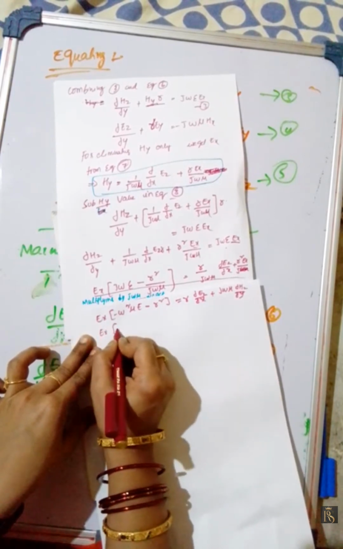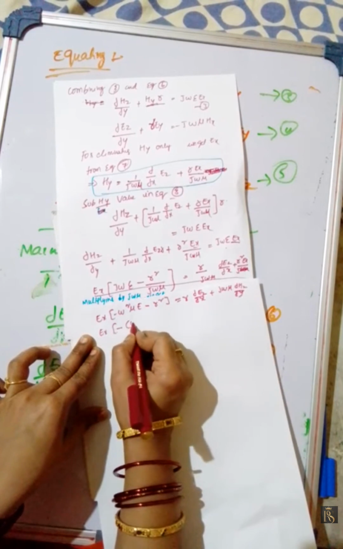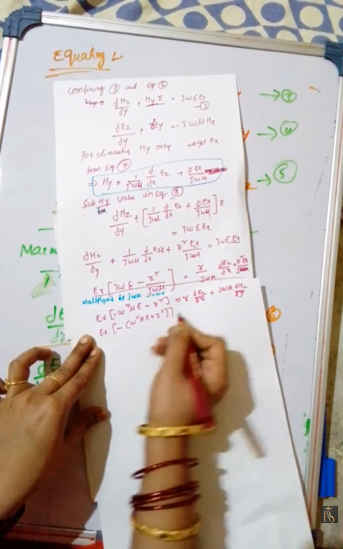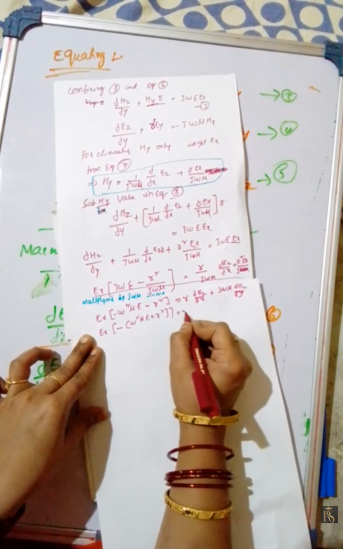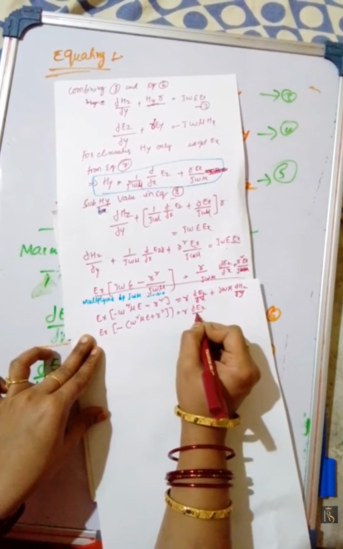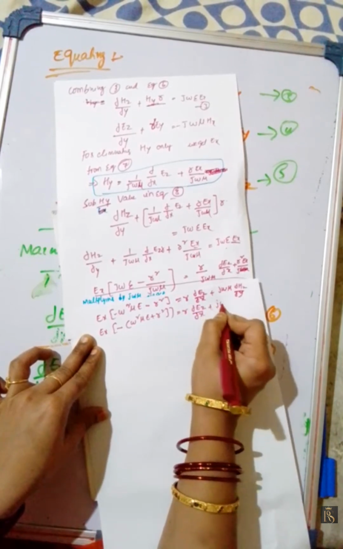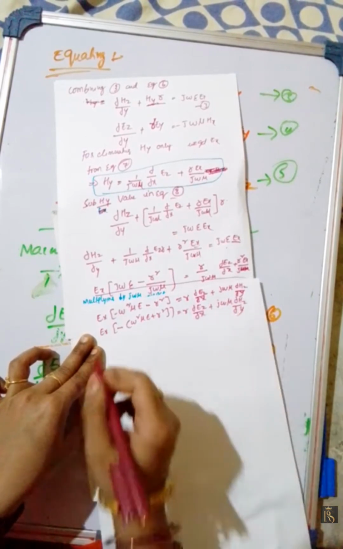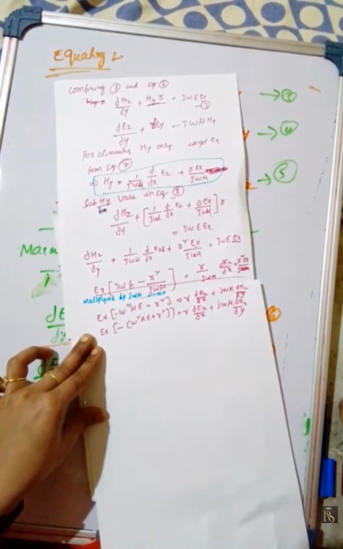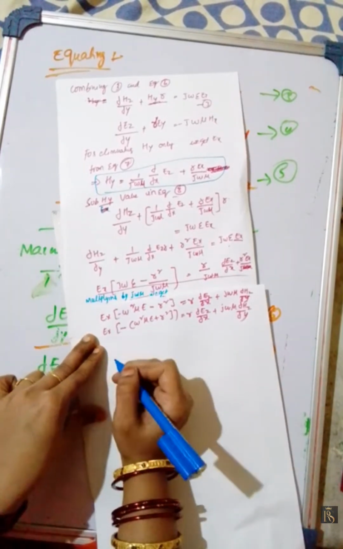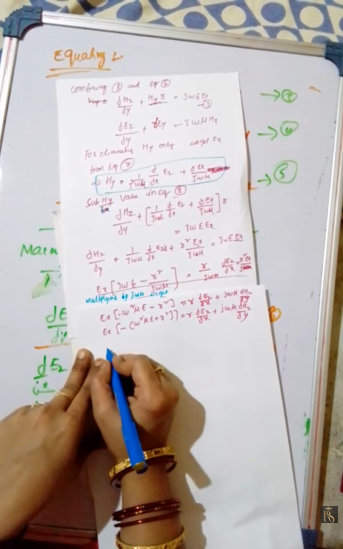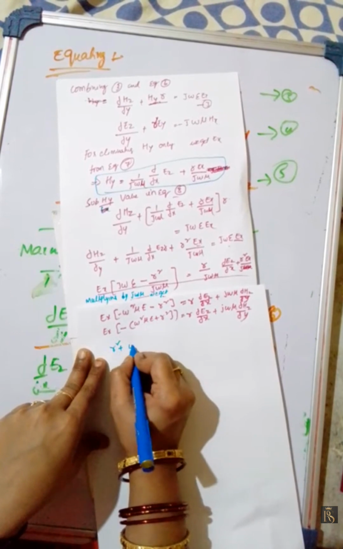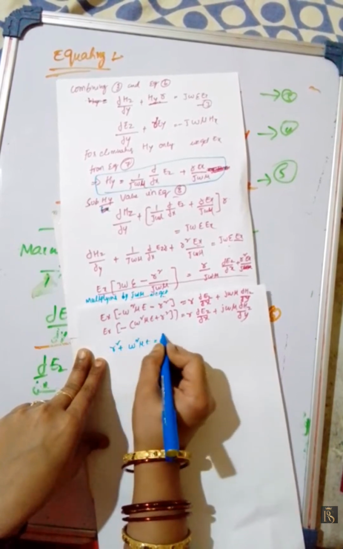Ex minus is common, minus I am taking omega square mu epsilon plus gamma square is equal to gamma dou Ez by dou x plus j omega mu dou Hz by dou y, where gamma square plus omega square mu epsilon is equal to h square.